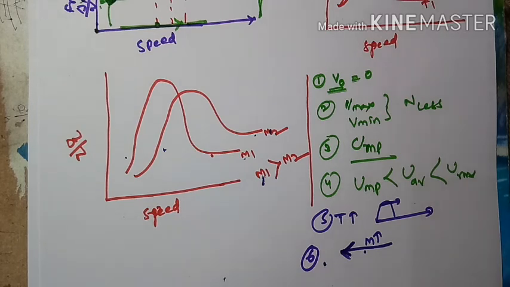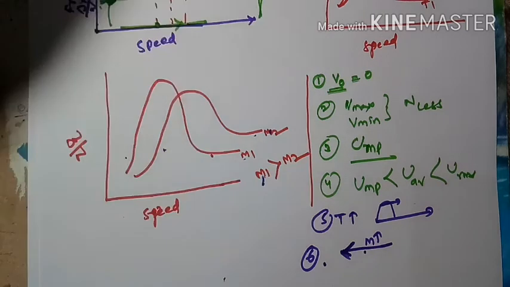Molecular velocities follow Maxwell distribution curves. From these curves, zero velocity containing molecules are zero, and maximum and minimum velocity containing molecules are minimum. As the velocity or speed increases, the fraction of molecules containing that speed increases and reaches a maximum value, and then it decreases.